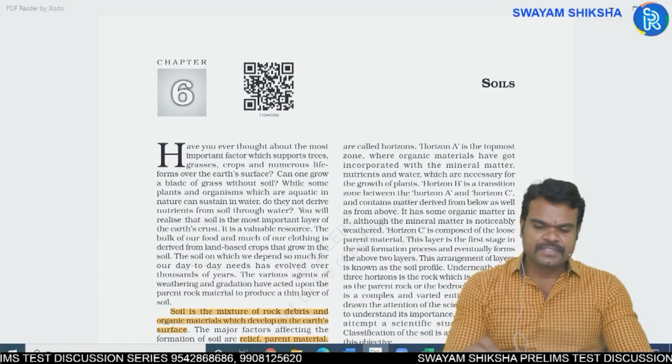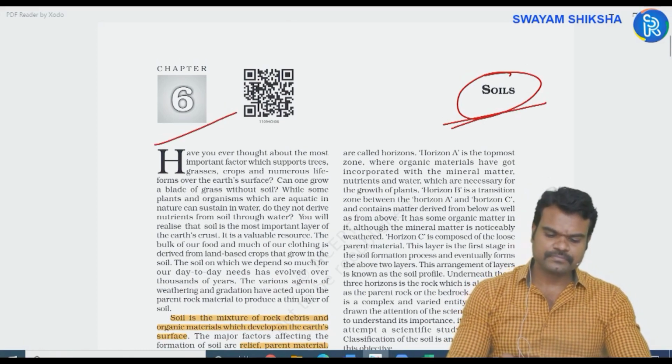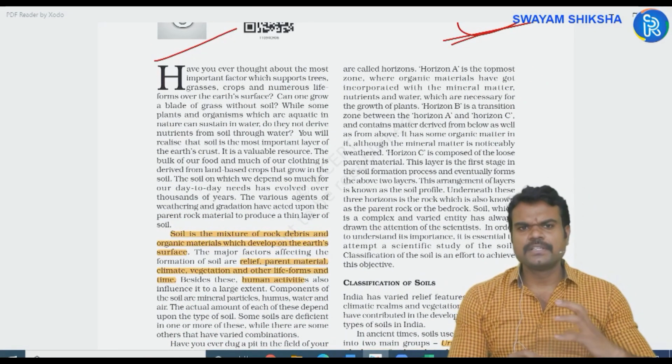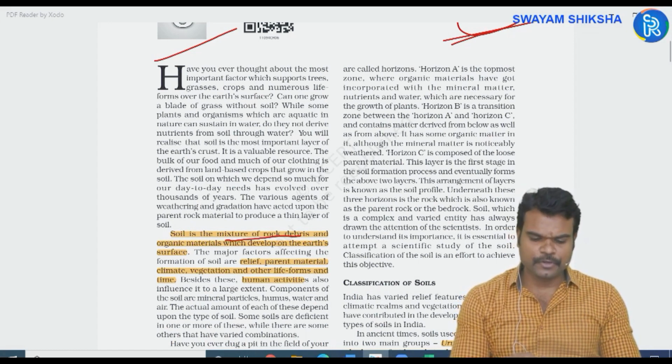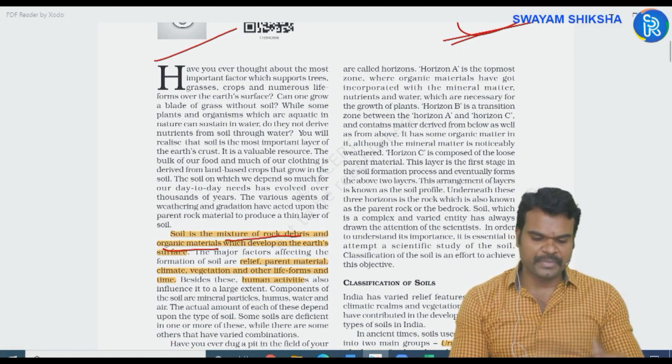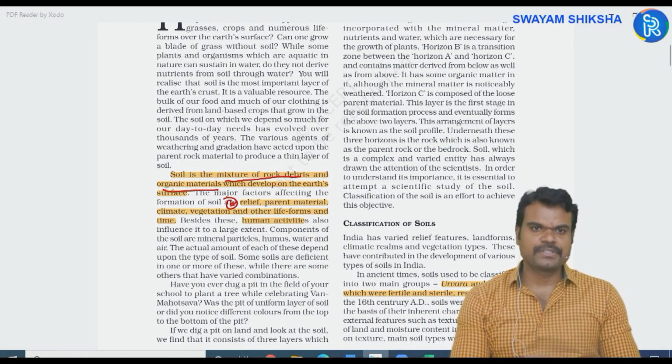Next chapter, that is chapter number 6, soils. Soil is nothing but the loose matter which is available on the surface of the earth. It is a mixture of rock debris and organic materials which develop on the earth over a period of time. Now, these are important: the factors that affect the formation of soil.